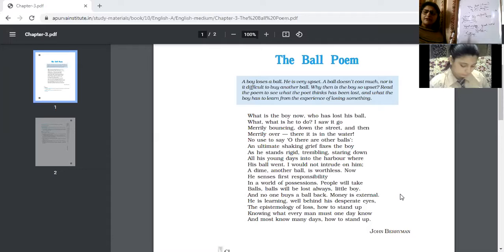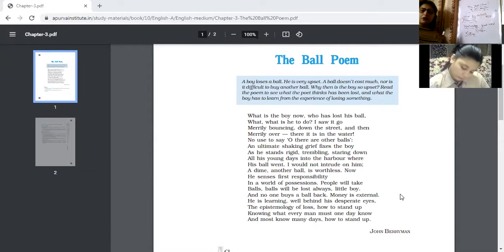If he is feeling sorry for the loss of his childhood, the poet is saying he should understand. And not only this, the boy should understand, knowing what every man must one day know. Knowing means that one day every man will come to know that this loss is a part of our life, and most know many days how to stand up.